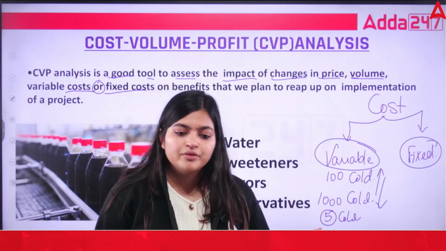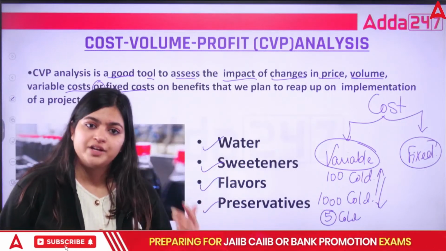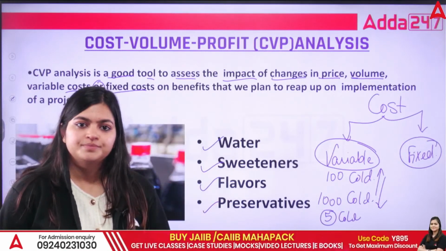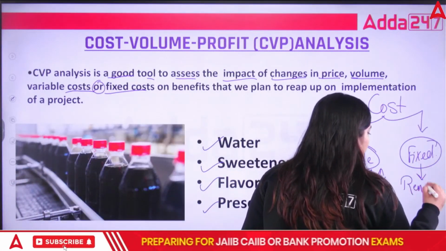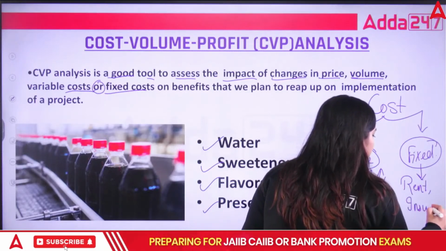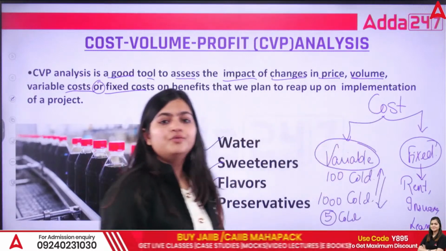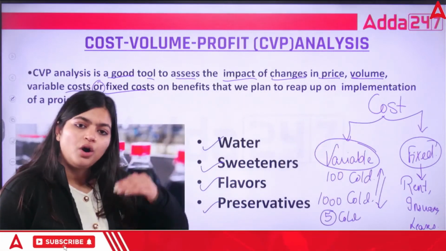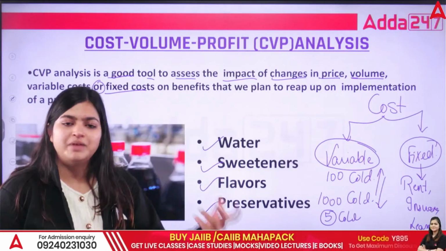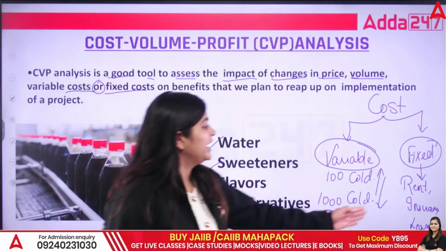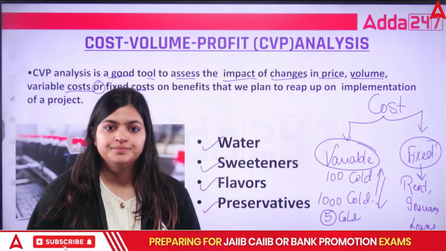So at that time, whether you do the production or not, you need to pay compulsory their rent, their interest. Examples of fixed cost are rent, insurance, or if you have taken anything on leases. Whatever payment you are doing for all different types of activities, whether you produce it or not, whether you do the manufacturing or not, you need to pay this cost compulsorily.